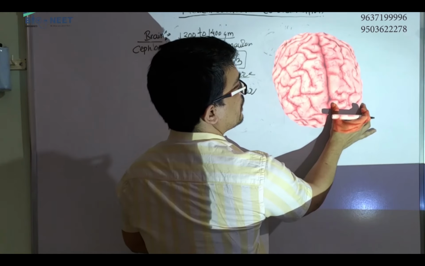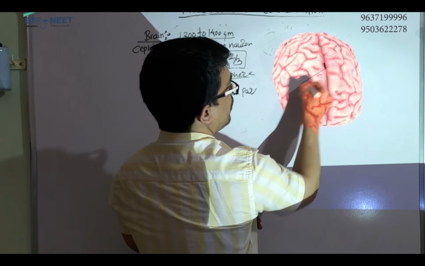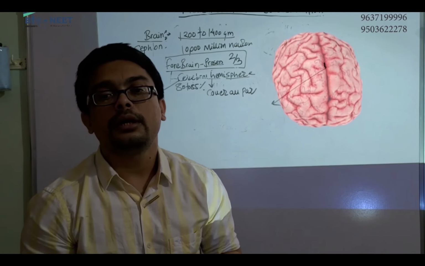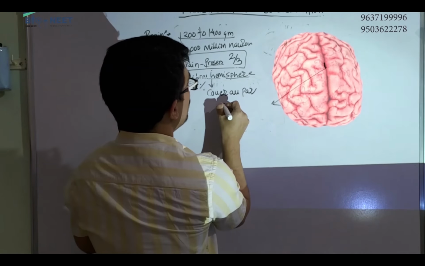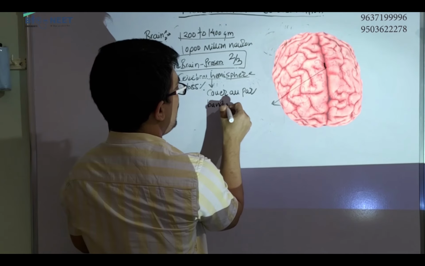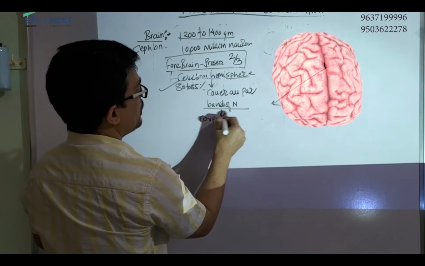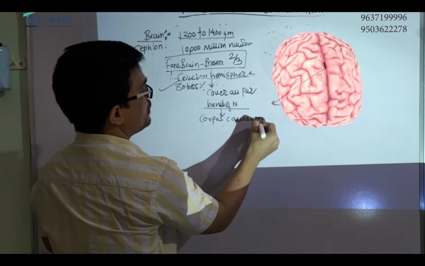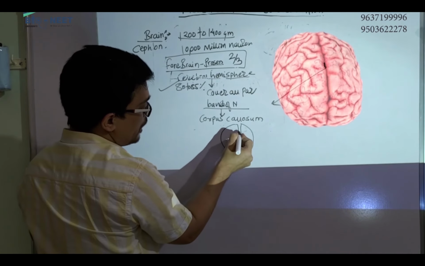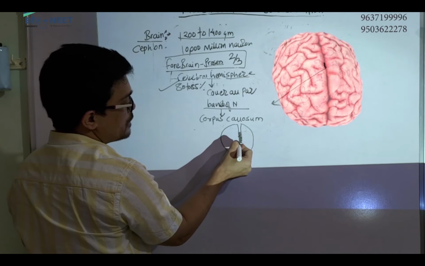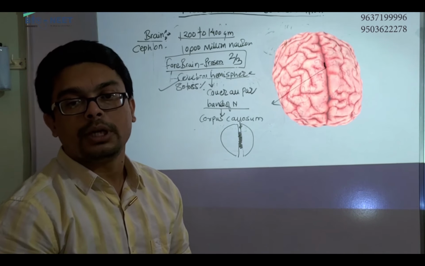आधा इधर से और आधा इधर से. These two hemispheres internally are connected with the help of a band of nerve cord, a band of nerve fibers. इस band of nerve cord को बोलते हैं corpus callosum. यानी एक आपका ये हेमिस्फीयर हो गया, ये दूसरा दूसरे साइड से, and now these two are connected to each other by the band of nerve fiber. This band is called corpus callosum. ये आपको याद रखना है, right?